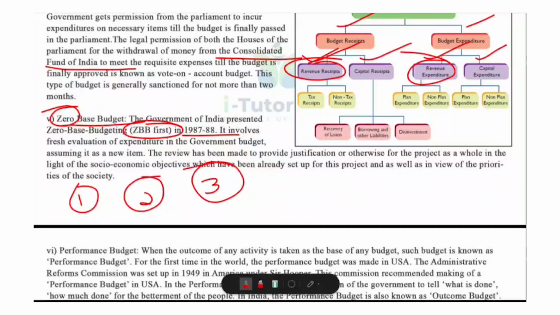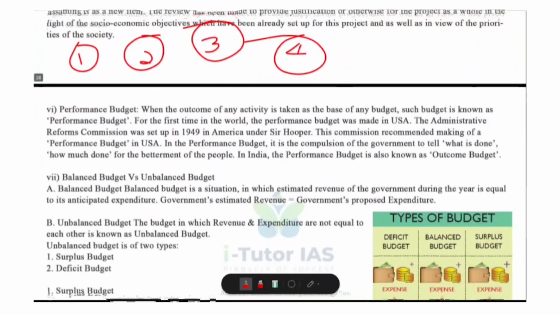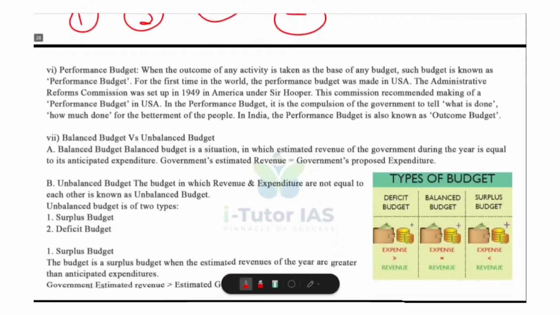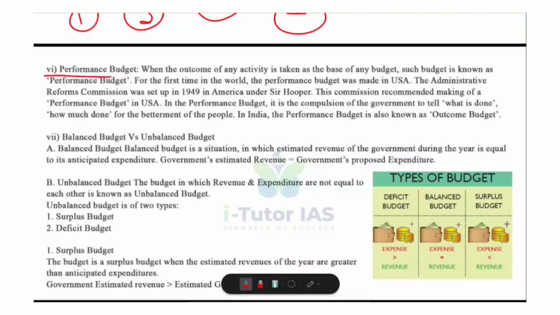That is, the project must match the socio-economic goals and priorities of society. Then efficient allocation. Unproductive or low priority activities can be reduced or discontinued, ensuring better use of resources. Okay, so that is about zero-based budget.